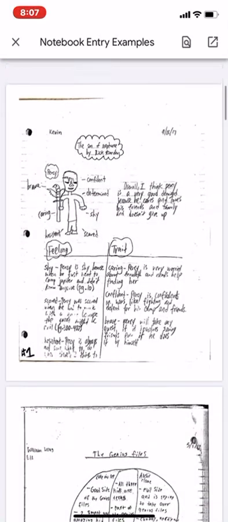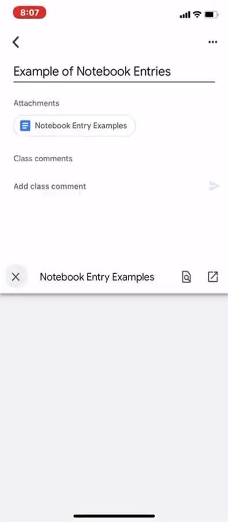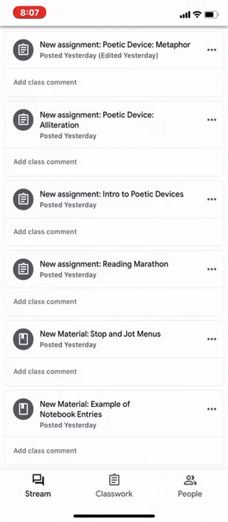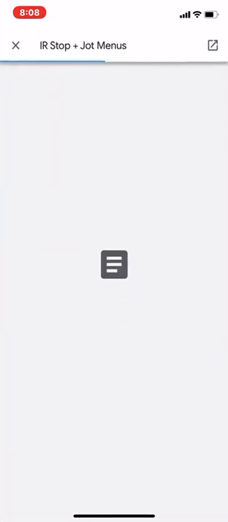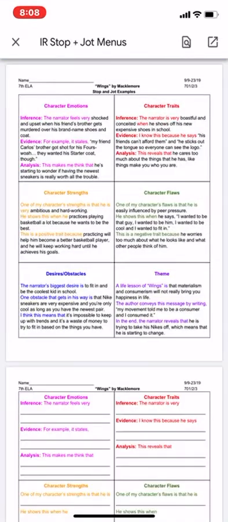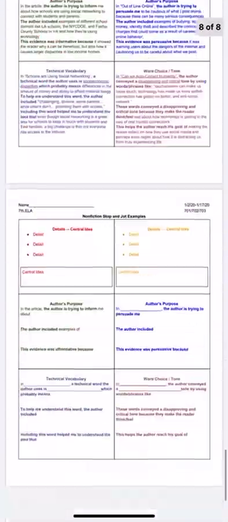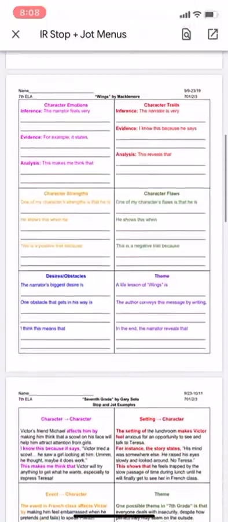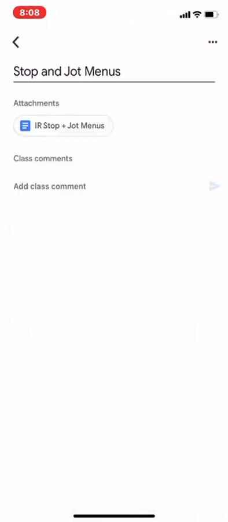So you go into Google Classroom, you type in whichever it is that you want, and then it'll post the examples of the notebook entries. Go back, we have posted examples of the stop and jots. You will still be doing reading marathons and notebook entries. You can do all those things. If you want to do them by hand, you just need to take a picture. Not everything needs to be digital, but our examples are digital for you, so you'll be able to use that to help you.